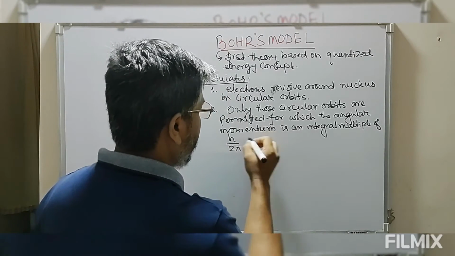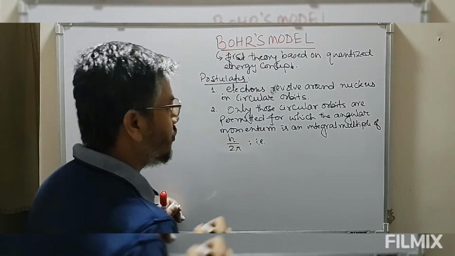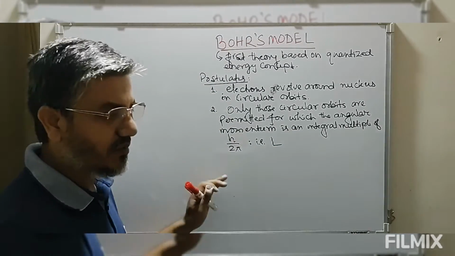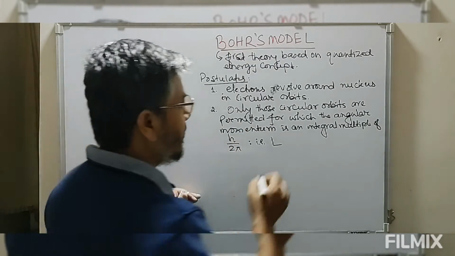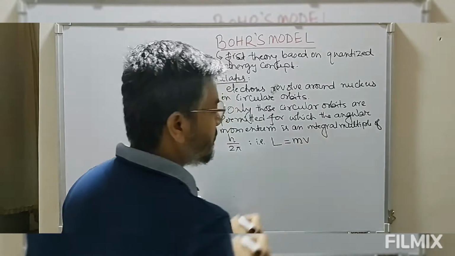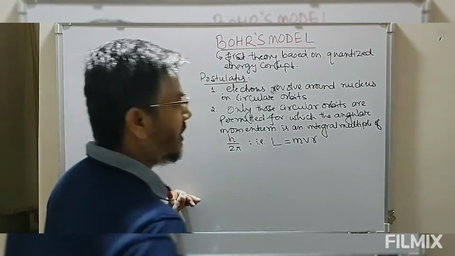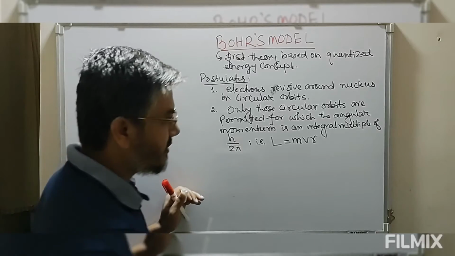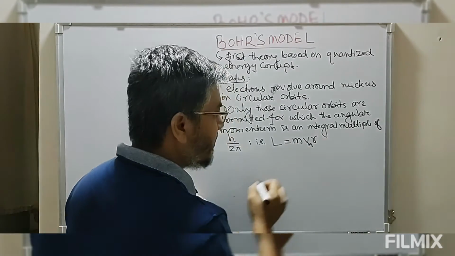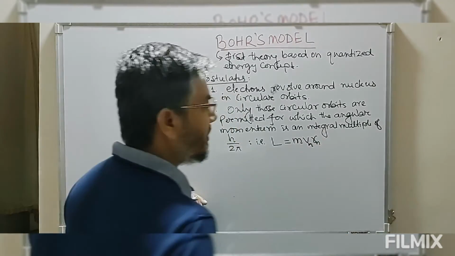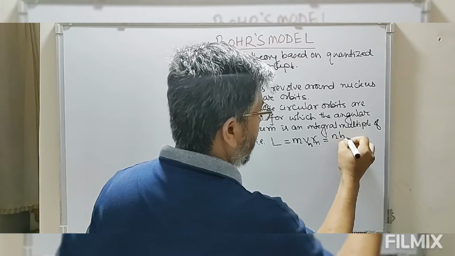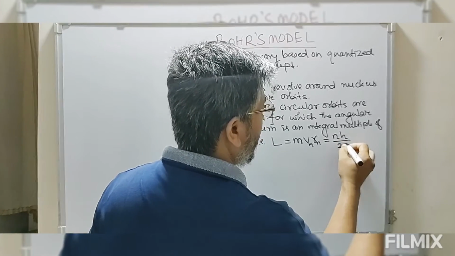We define this angular momentum by capital L. So capital L represents the angular momentum of the electron in this circular orbit. This angular momentum is equal to the mass of electron into velocity of electron into r, the radius. So L equals mvr, where m is the mass of electron, v is the velocity of electron in the nth orbit, and r is the radius of the electron orbit, equal to n h by 2 pi.